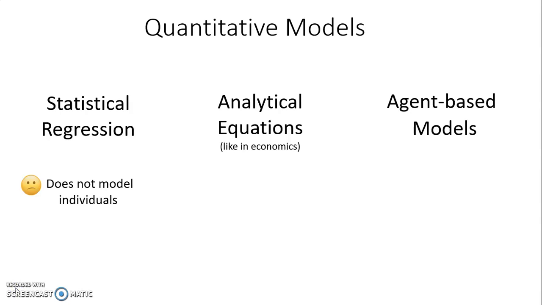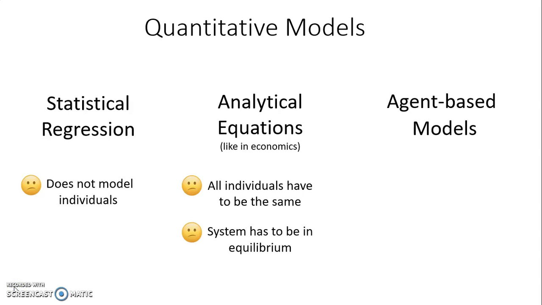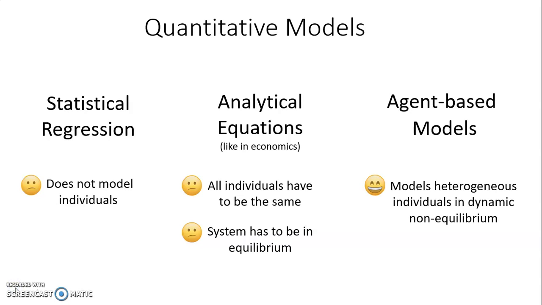Statistical regression models are not able to model individuals. Analytical equations can model individuals, however all the individuals have to be the same, and the system has to be in equilibrium. The strength of agent-based models is that they're made for just that, modeling heterogeneous individuals in dynamic non-equilibrium states. They are, however, often not very accurate. Yet.